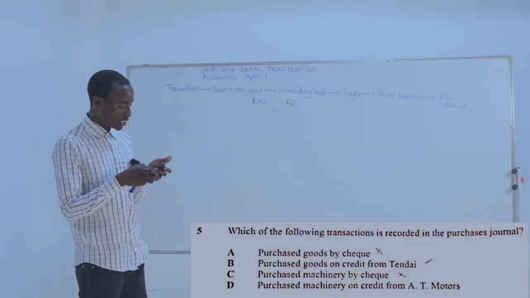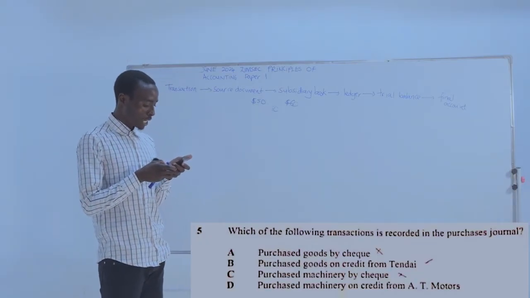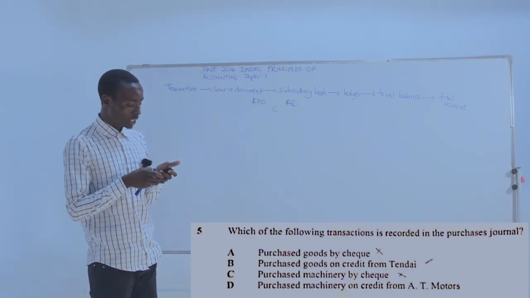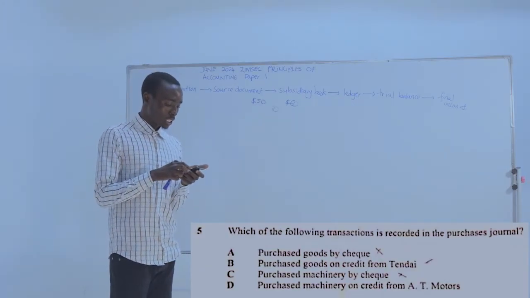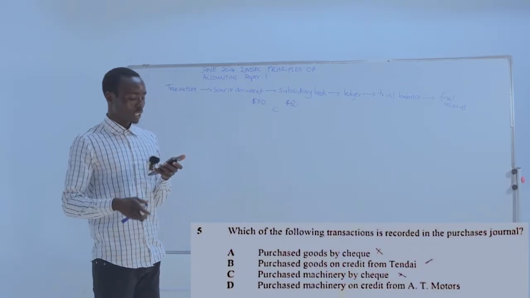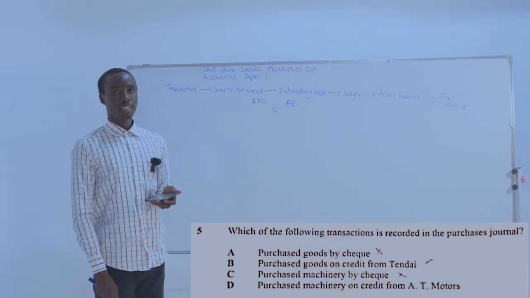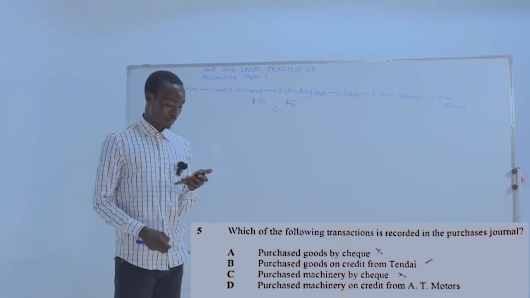So according to our answers here, we've got A, purchased goods by check. Purchased goods by check is not recorded in the purchases journal. It is recorded in the purchases ledger.